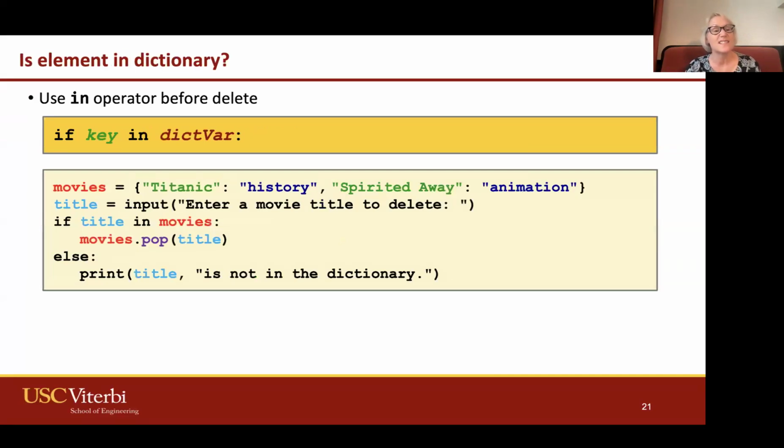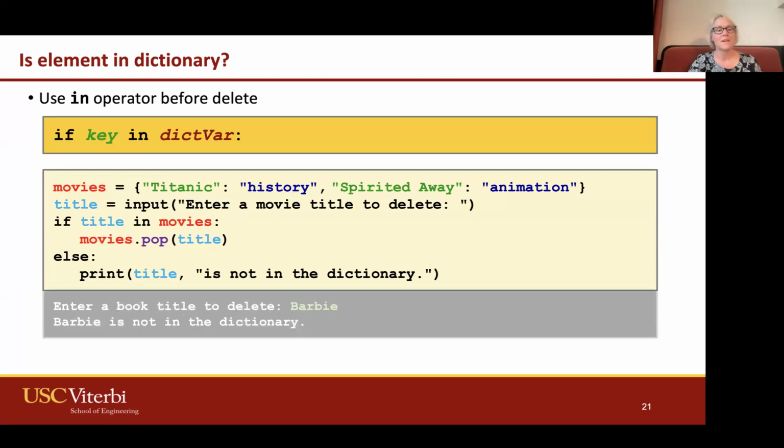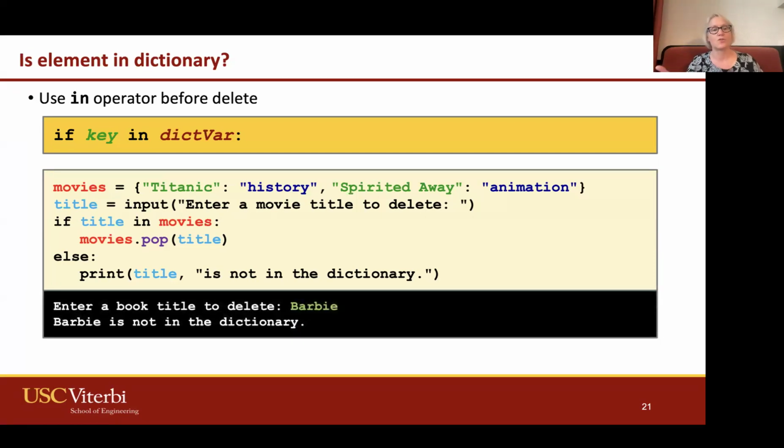We can use the in operator. Before we delete something, you don't want to delete something that's not there. We can use if title in movies, and then pop it, movies.pop title. So we're going to check to see if it's in there before we pop it. Say I wanted to try to delete Barbie, for example. Barbie's not in there, so it won't pop it.